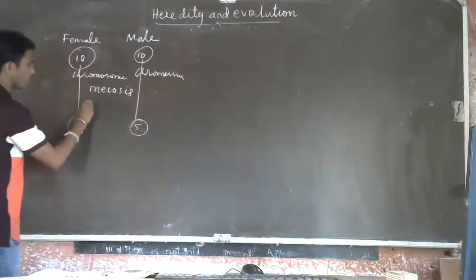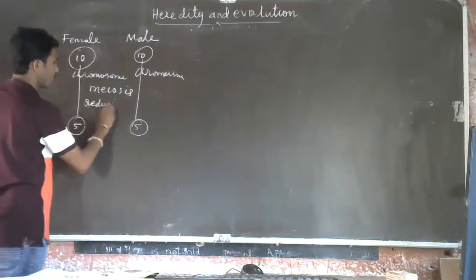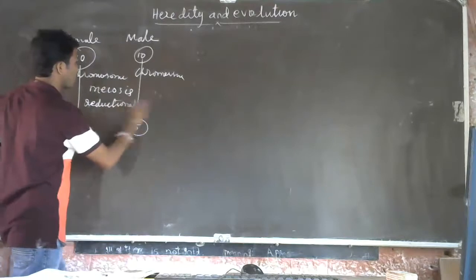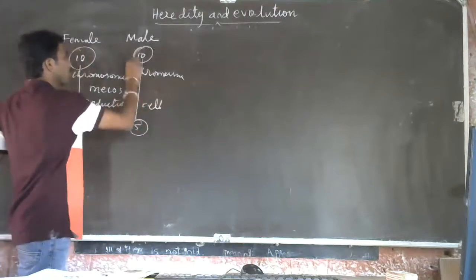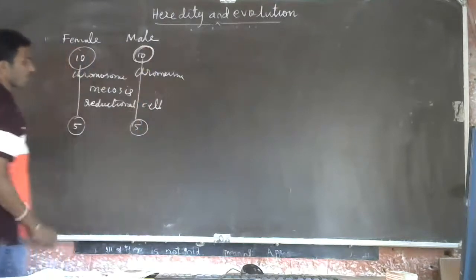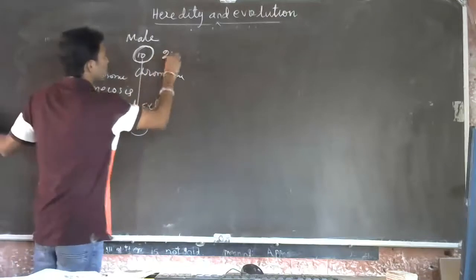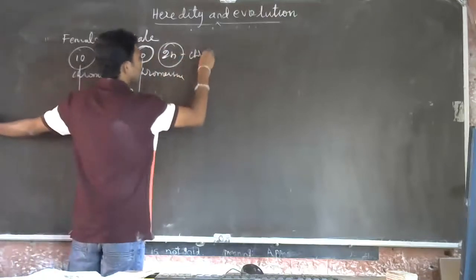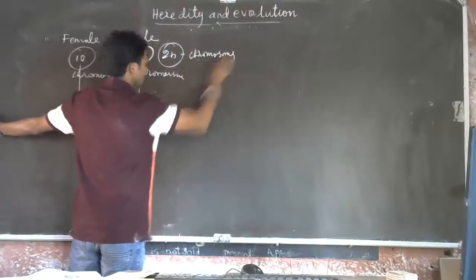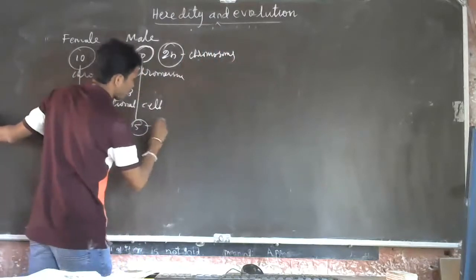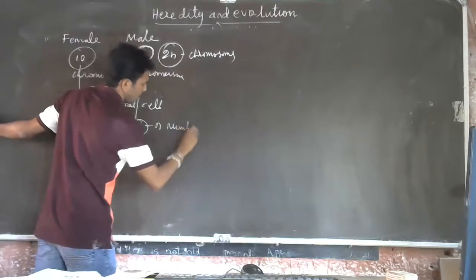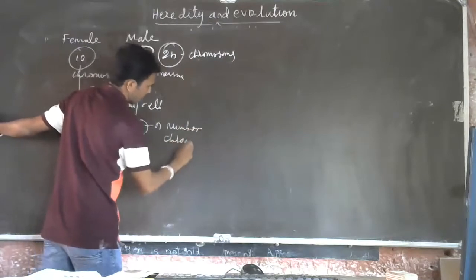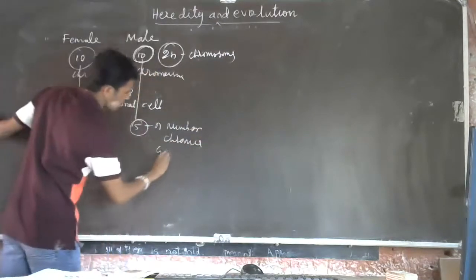That's why it's called reductional cell division. Here, the number of chromosomes in the parent cell is reduced to half. This is 2n number of chromosomes, and this is n number of chromosomes. These are called gametes.